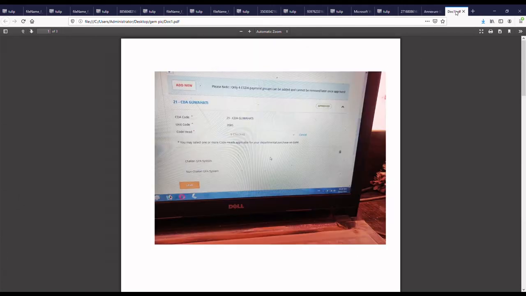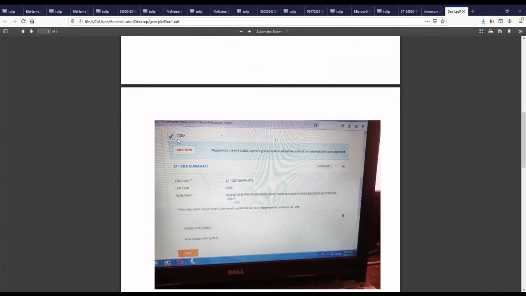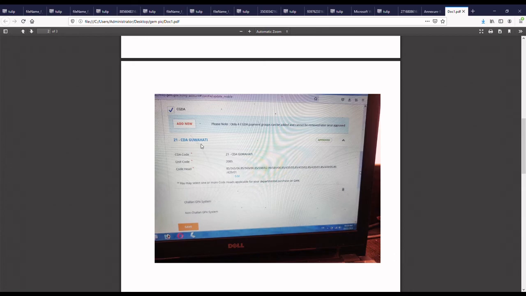Now last thing, when you float a GEM bill, this screen is visible to you. Here you have to select CGDA as a payment method for all pre-audit bills, and if it is a post-audit bill, for example some grant, ATG grant, TTG grant, ACG grant, then you have to select unit as a payment method. And if you select CGDA as a payment method for pre-audit bill, then you have to select, for example, CDA Guwahati code 21, so that those bills come to CDA Guwahati Tulip server via Honeybee server of GEM.